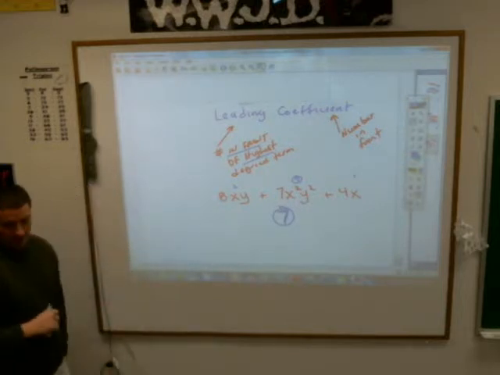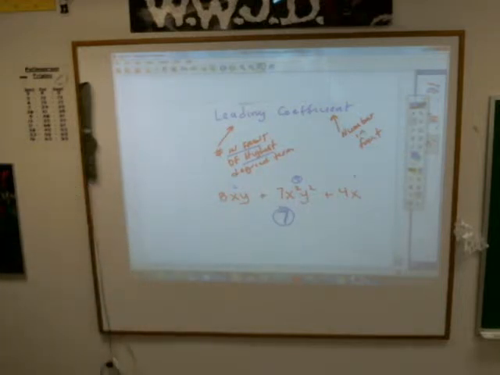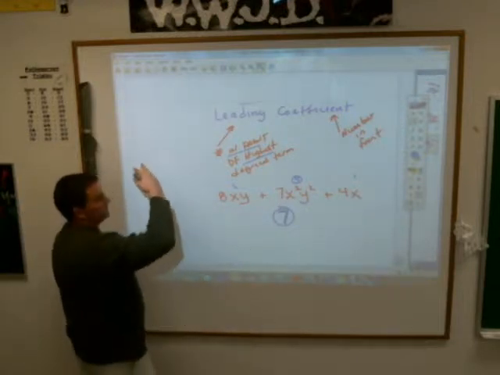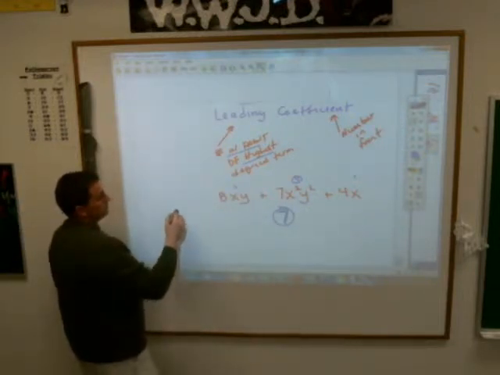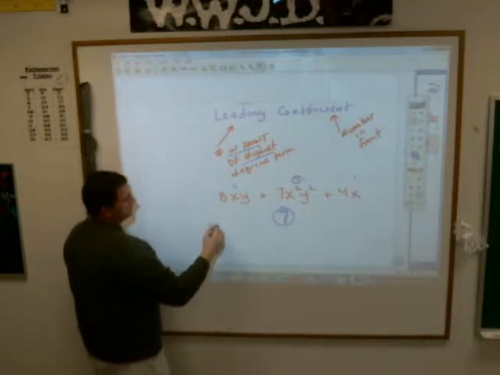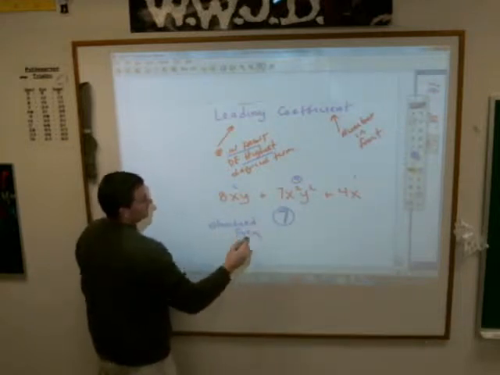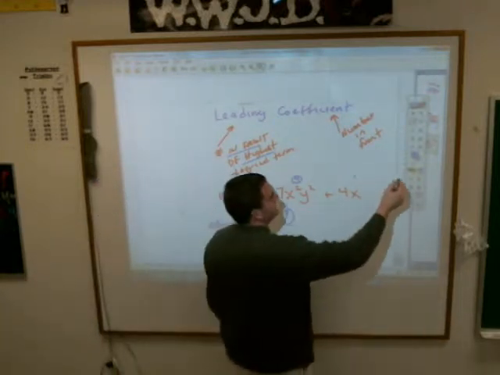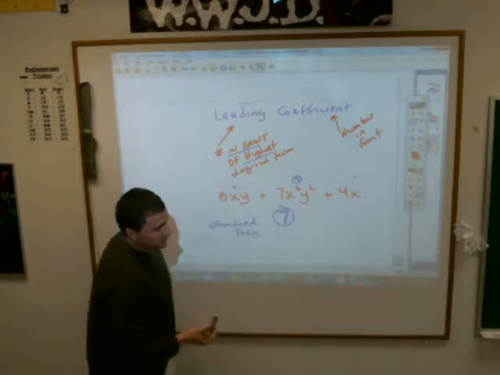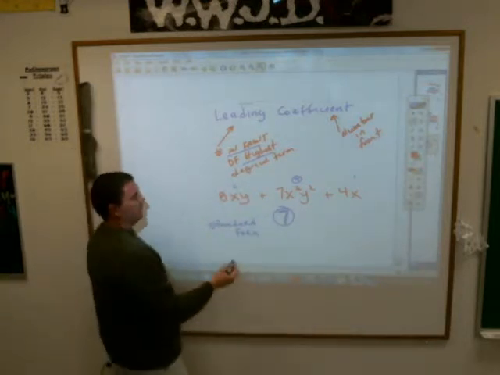As a matter of fact, when you talk about polynomials, you're supposed to write them in standard form. And all that means is you need to write them in descending order of the degrees of their terms. How about that for a long unit?